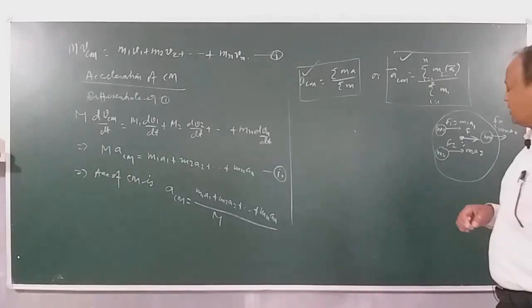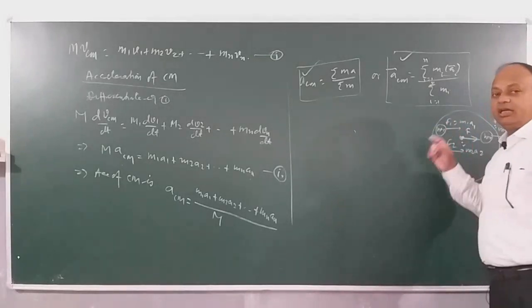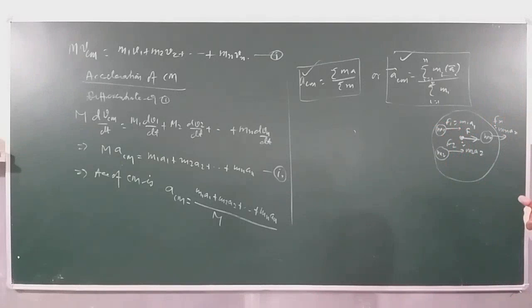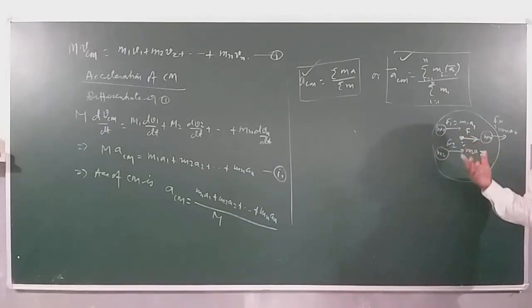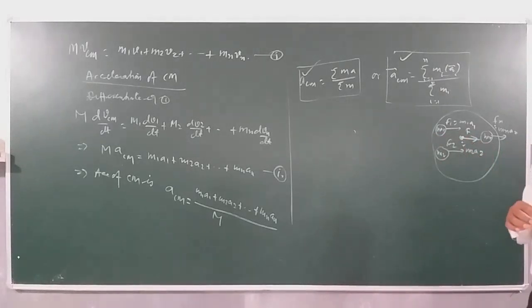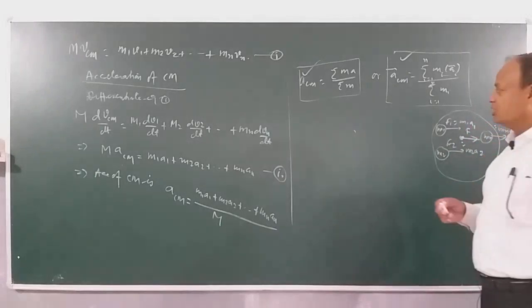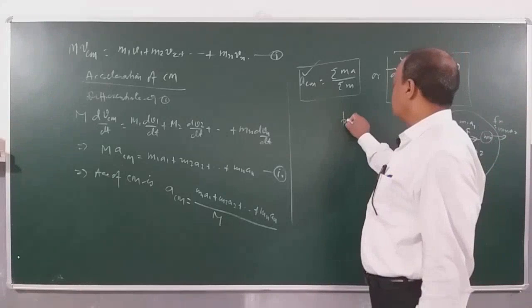In other words, if a force is applied anywhere on the body, the body will behave in the same manner as it will when the force is applied to the center of mass. So whenever we consider a problem, we can assume a situation in which the force is directly applied to the center of mass, and the conclusion will be the same as when you consider force on individual particles, right?